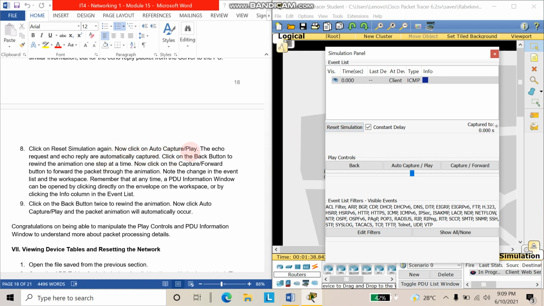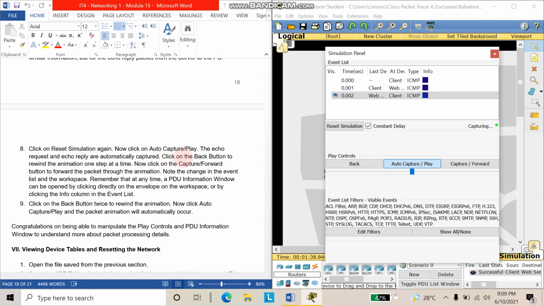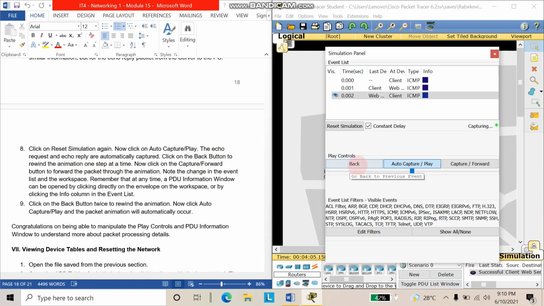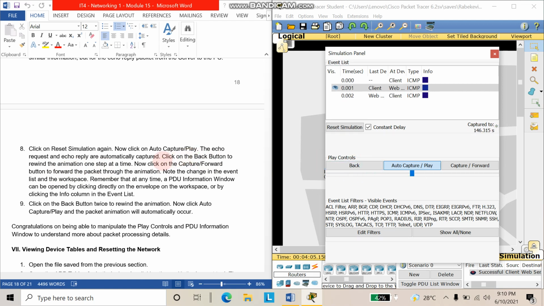Now click Auto Capture Play. The echo request and echo reply are automatically captured. Click on the back button to rewind the animation one step at a time. So click the back button. Now click on the capture forward button to forward the packet through the animation. So click capture forward again.